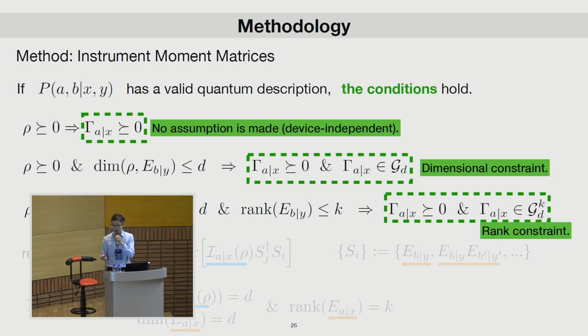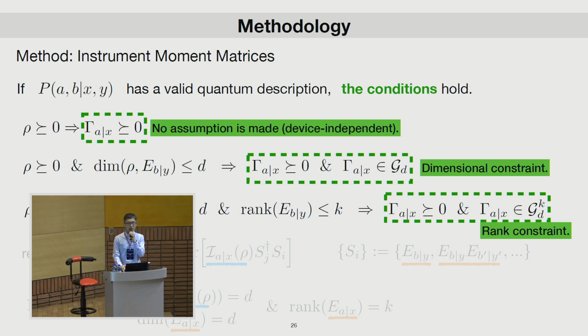All right, so the third type of constraint is to introduce the rank constraint, where the rank of Bob's measurements has to be upper bounded by the value of K. If this is the case, then this implies that gamma has to be a member of the set G_DK.